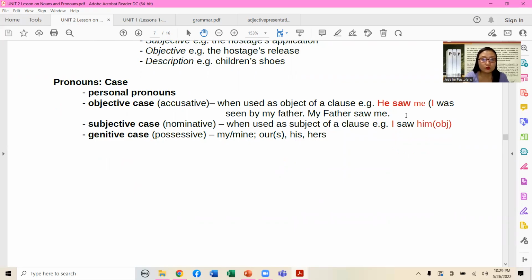So you would notice that the highlighted word here, he saw me. Okay? Who is that he that you're referring to? No? Okay? Who was seen? I was seen. All right? Who saw you? My father. Okay? Whose father? My father. Not yours, but my father. So you would notice here that the objective pronoun me, okay, is already positioned at the end of the sentence. No? Okay? Kaya objective case siya, di ba? I was seen by my father.